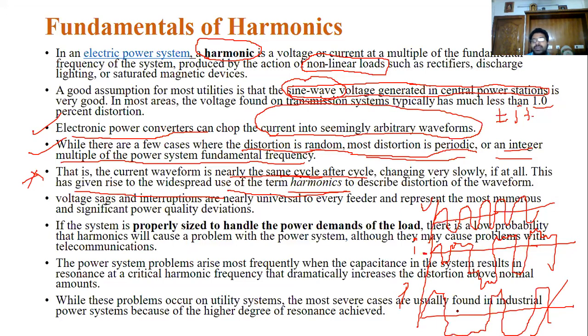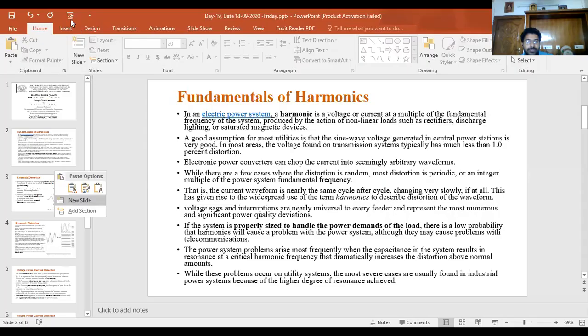Many things are there, but why do we only call it harmonics? See these current waves. Remember these current waves. I can take another graph.